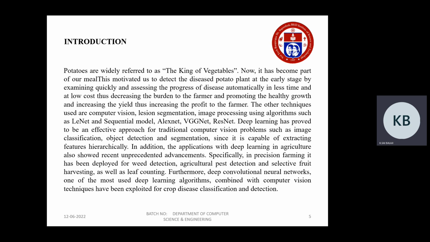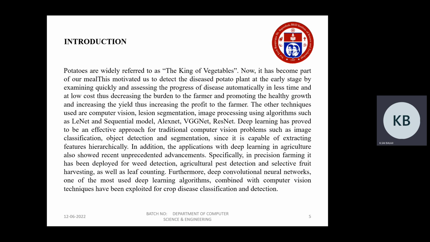Introduction. Potatoes are widely referred to as the king of vegetables. It has become part of our meal. But because of the diseases it is affected with, there is a decrease in production. And the farmers are unable to know what kind of disease has affected the plant until it reaches the final stage. So there is a decrease in the production of potato, and it has some impact on the national economy also.